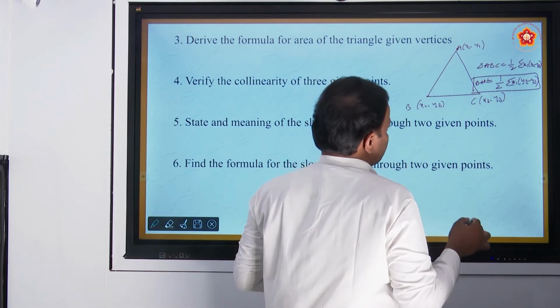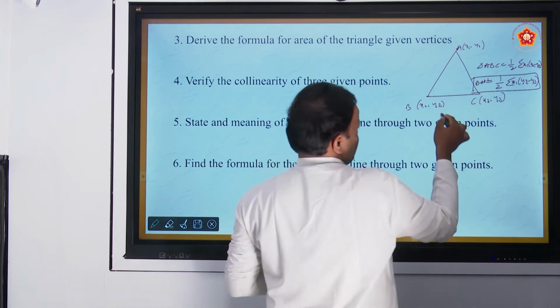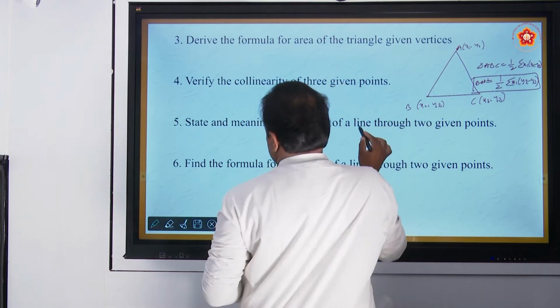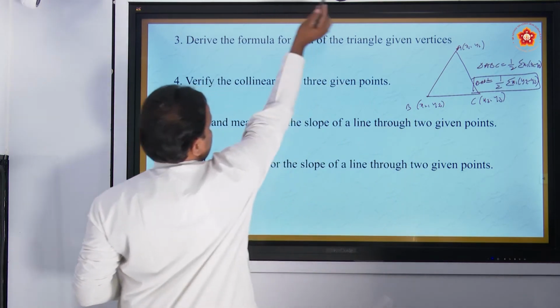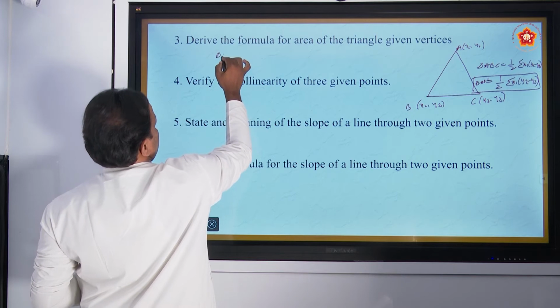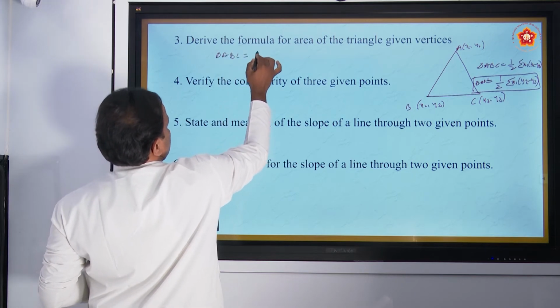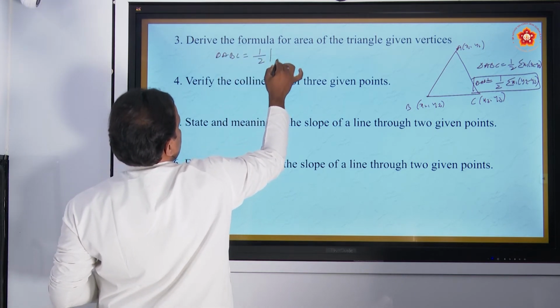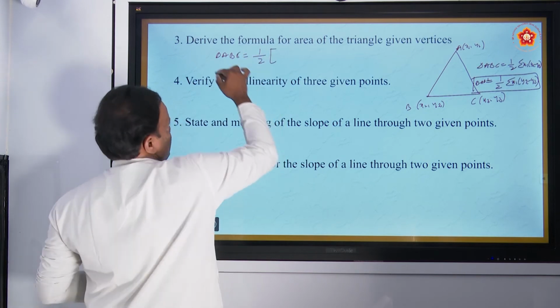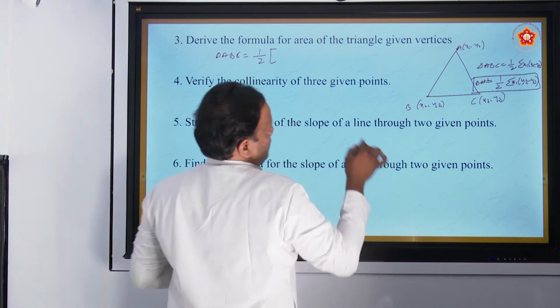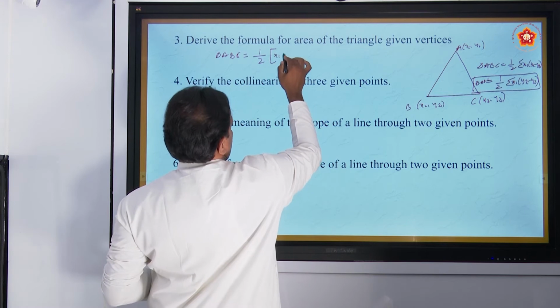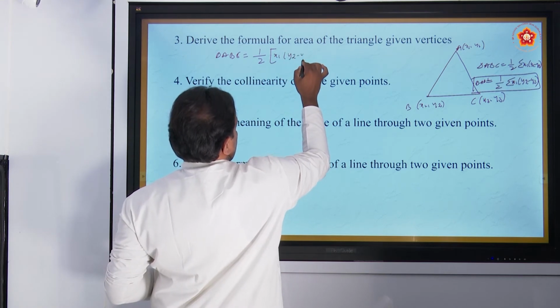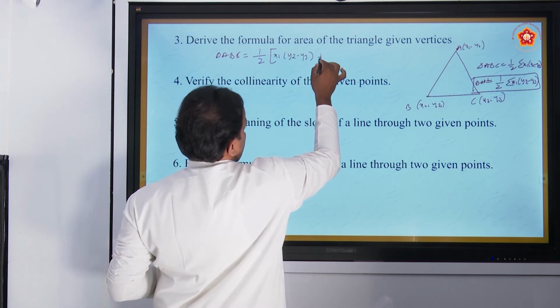How can I expand this one? What is the expansion of this area of triangle ABC? Expand it by cyclic order. Area of triangle ABC equals 1 by 2. First write x1 into (y2 minus y3), plus, since summation is nothing but plus,